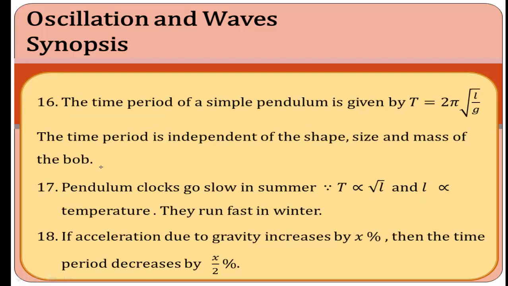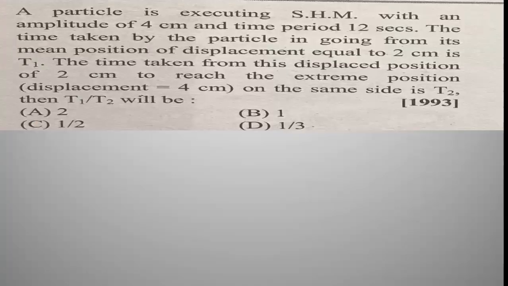The time period of a simple pendulum is given by T equal to 2 pi root of L by g. Here time period is directly proportional to the square root of its length and inversely proportional to the square root of g. Okay, dear students, now I would like to solve the problems on this topic.